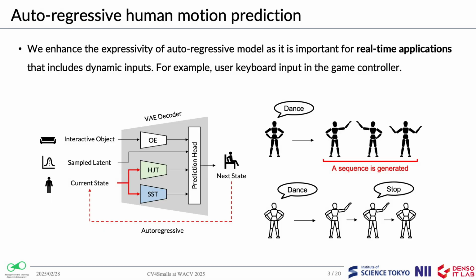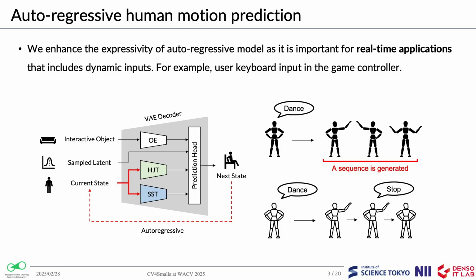To ensure real-time adaptability, we enhance autoregressive models. These models sequentially predict each frame, making them suitable for interactive applications, such as gaming. Compared to sequence-to-sequence models, autoregressive models are generally faster due to their lightweight architecture, and they provide more controllability during the prediction process. For example, in an autoregressive model, we can change the user input in the middle of the prediction by providing a different goal as input, which is very practical for game character motion generation.